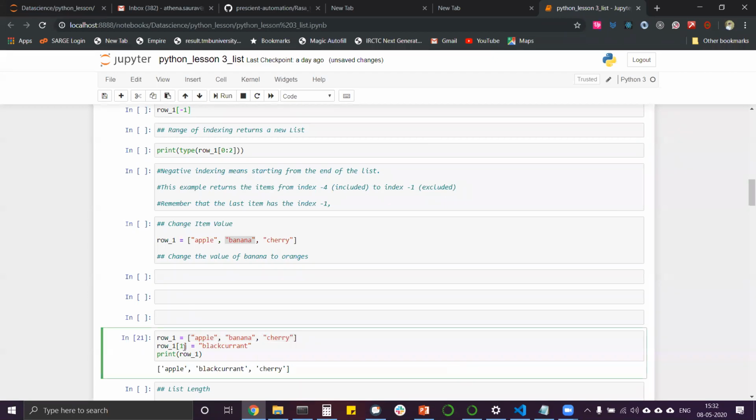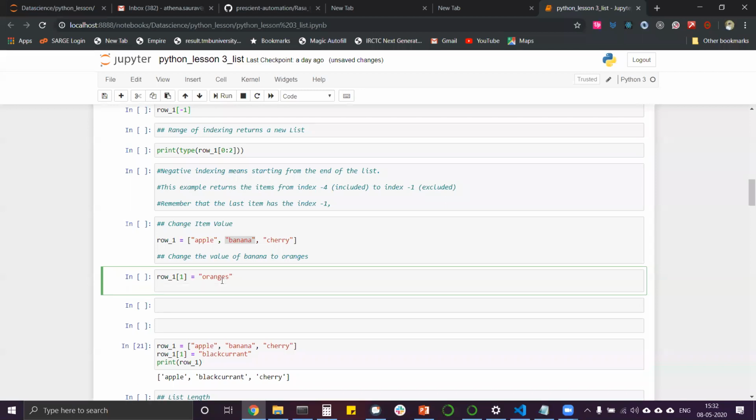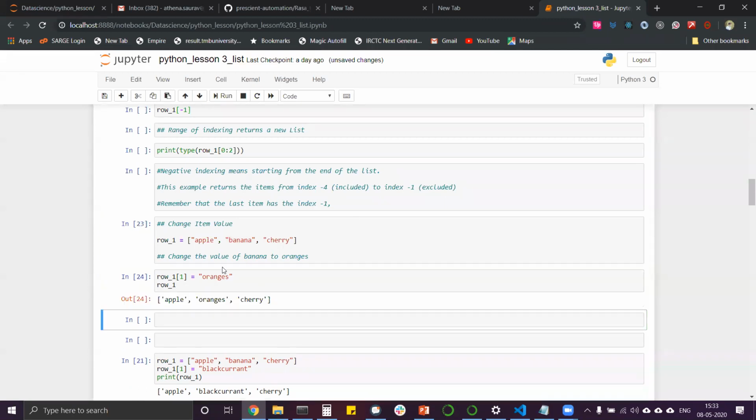We have row_1. I will put it here: row_1[1] = oranges. Then we will print row_1, but before that I need to run this line. It will change whatever is at that position.